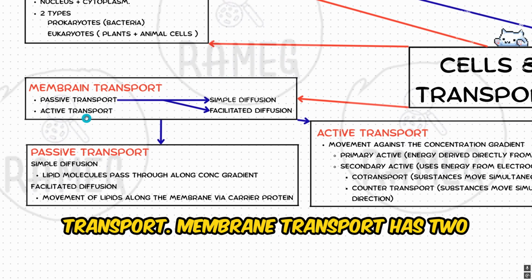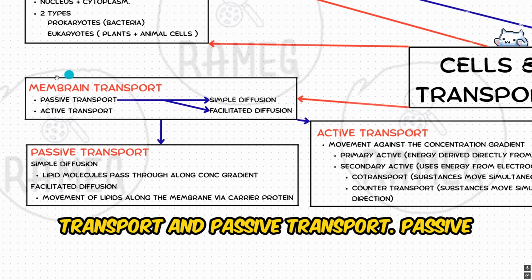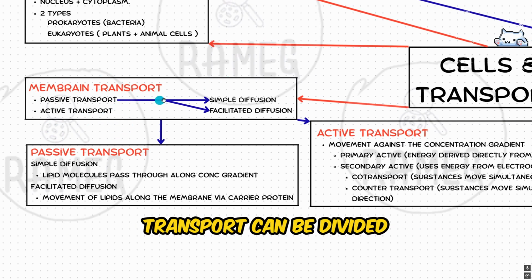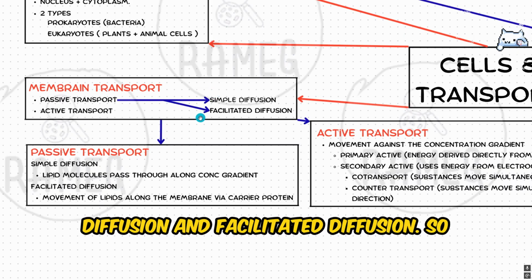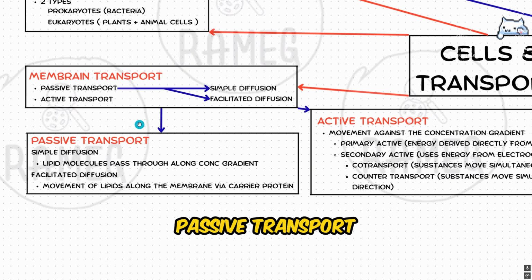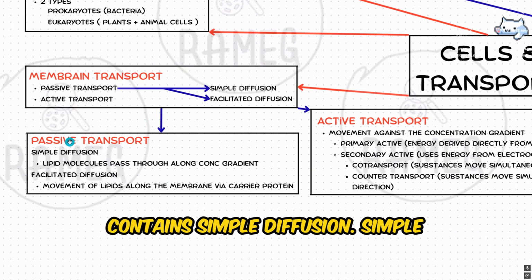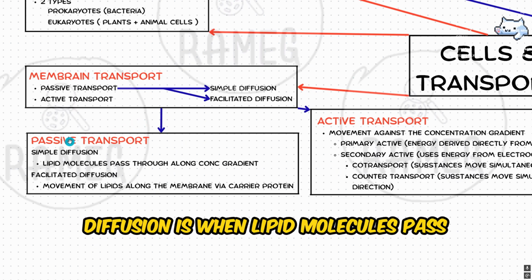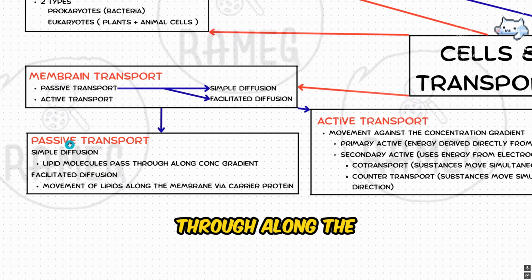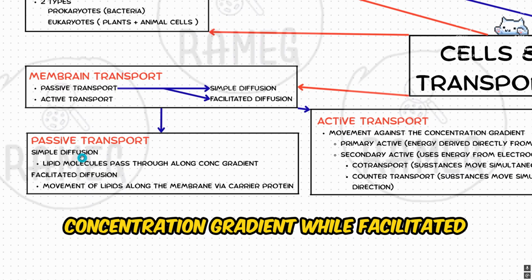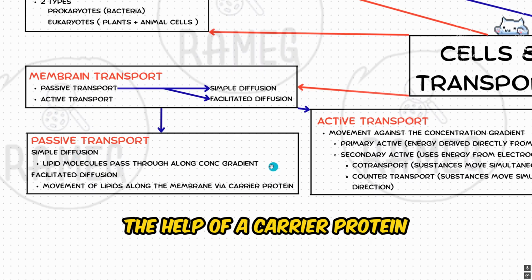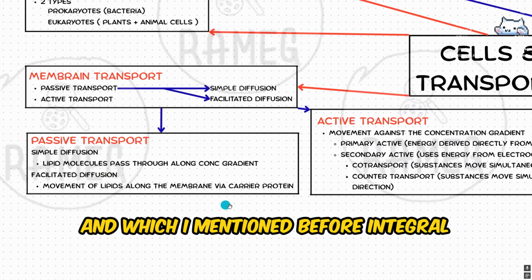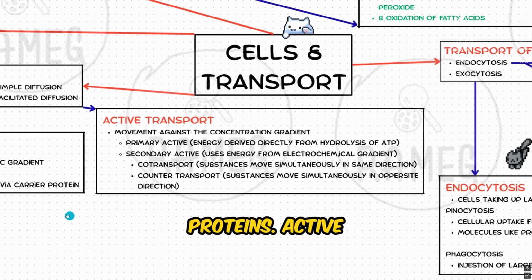So let's now look into membrane transport. Membrane transport has two types, one is active transport and passive transport. Passive transport can be divided into two types, that are simple diffusion and facilitated diffusion. Simple diffusion is when lipid molecules pass through along the concentration gradient, while facilitated is the same again along the concentration gradient, but this time with the help of a carrier protein, which I mentioned before, integral proteins.